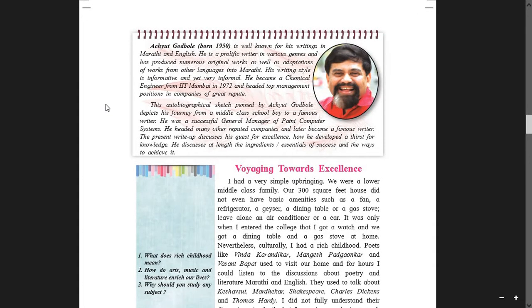Students, when I went through this text, I got to know that Sir Achyut Godbole is a very simple, humble, very modest man. You can say a grounded one. And he confessed in this text what his weaknesses were. Students, many times we hide our weaknesses.